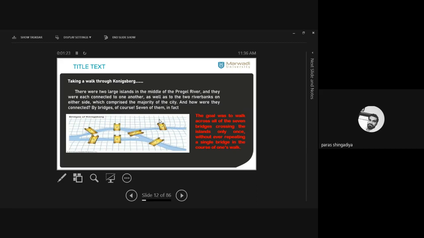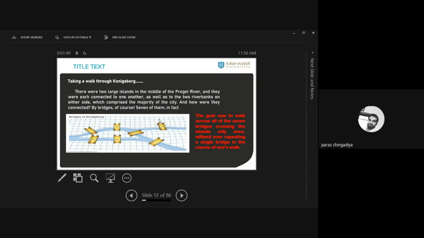ठीक है, कोई पर्सन है कोनिकबर्ग सिटी का, public, they have to start, they have to find one of the route. They have to start at one of the places, and you have to cross all the 7 bridges exactly one time, and again reach back to the starting place. ठीक है, that is related to our Euler graph. Okay, that is the same thing we have to check here.